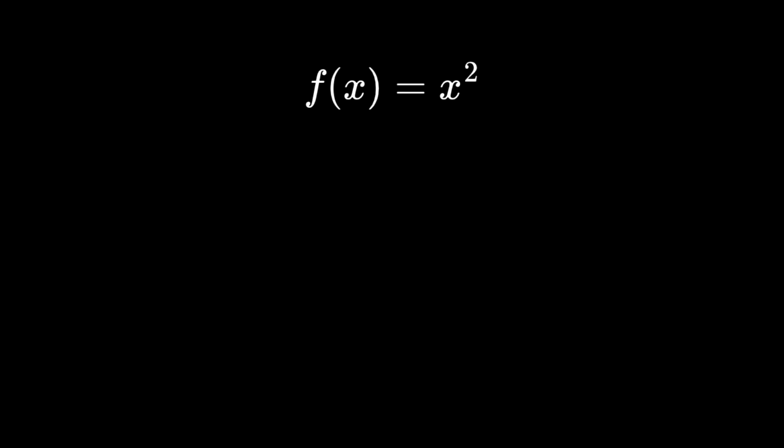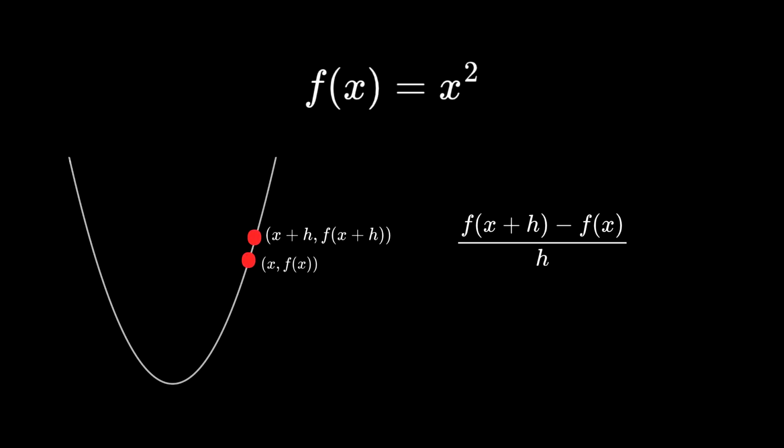Let's see this in action with a real example. Take the function f of x equals x squared, a simple parabola. We want to know the slope of the tangent line at a point. Let's do this symbolically, so we can find the slope at any point. The average rate of change between x and x plus h is f of x plus h minus f of x, all over h. That's our secant slope. Now we plug in the function. f of x is x squared.